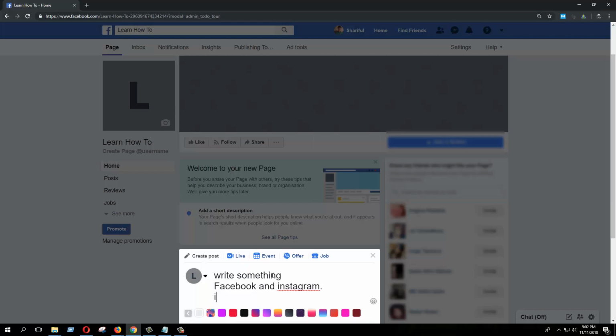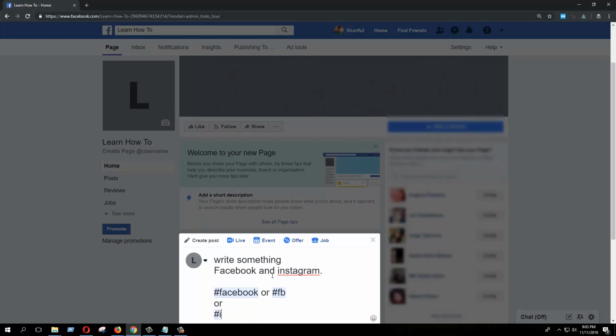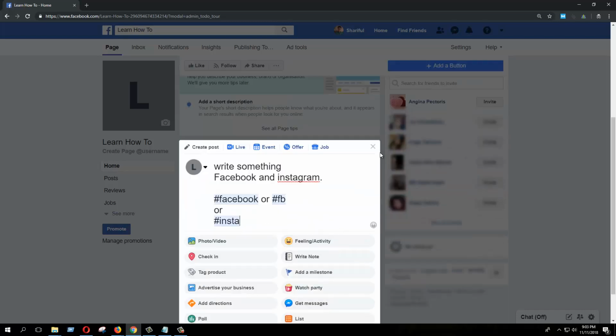But if you write this by using hash Facebook or hash AB or Insta, this is how you can post. But whenever you want to post these as an advertisement, it won't be showing. This is the new policy.